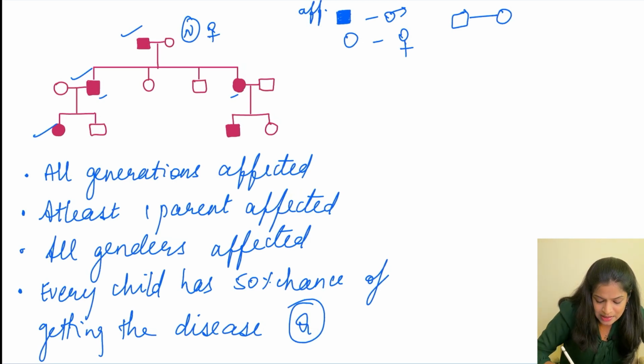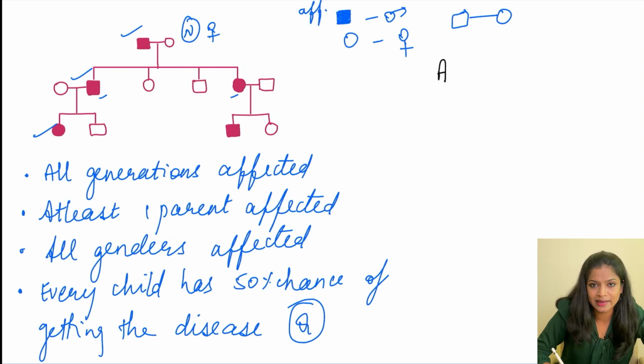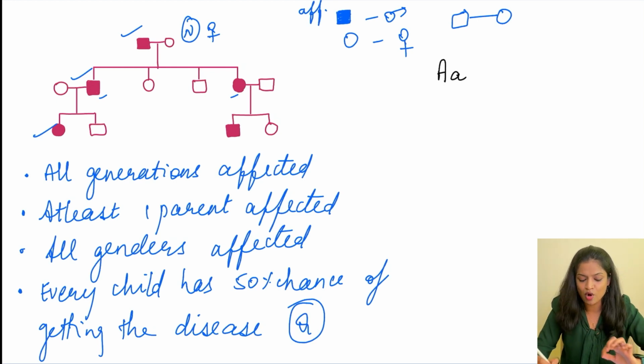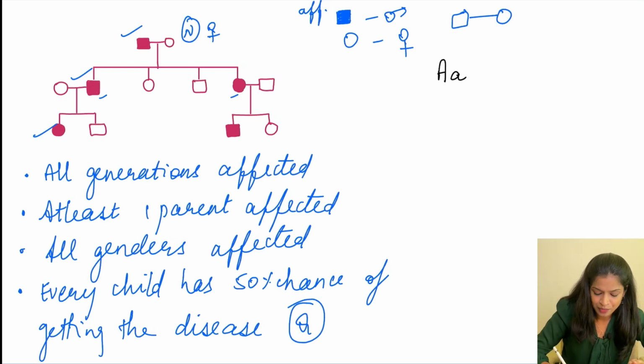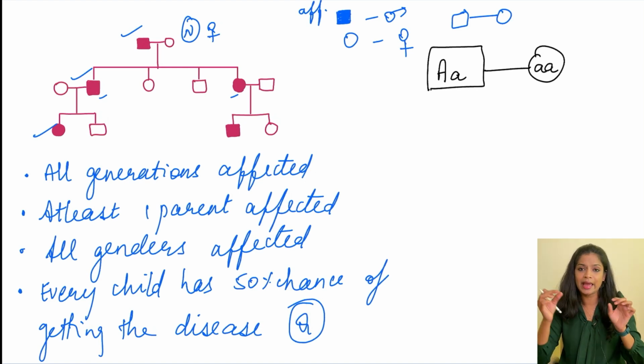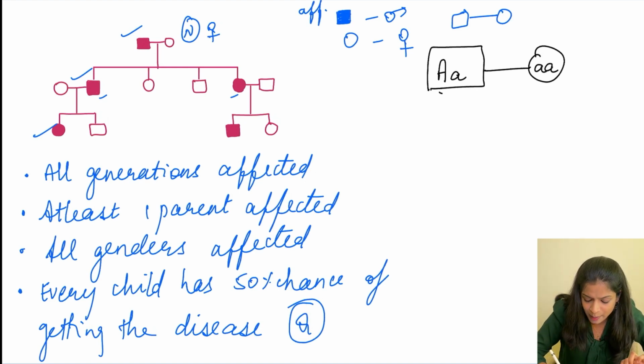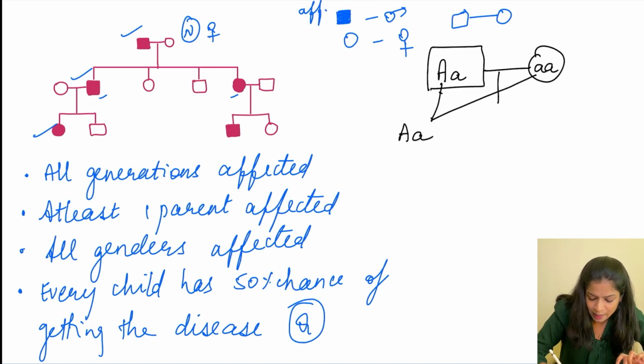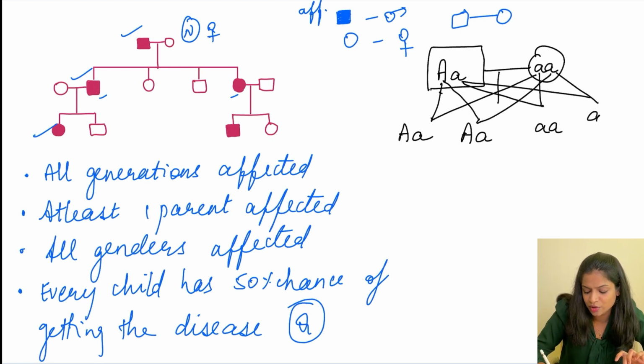So I am going to represent a dominant allele by the capital letter. Okay. So capital A, small a is going to represent the affected parent. So the affected parent is going to marry a normal parent who is going to be represented by small a, small a alleles. So if I put the combinations for this, what will be the combinations? So this capital A with the small a is going to form capital A, small a. Then this A with the small a, again it's going to form capital A, small a. Then this small a with this small a is going to form small a, small a. And this small a with this other small a is going to form small a, small a.